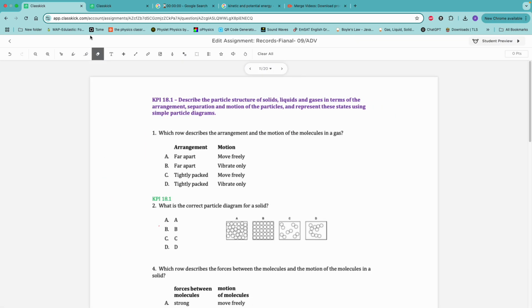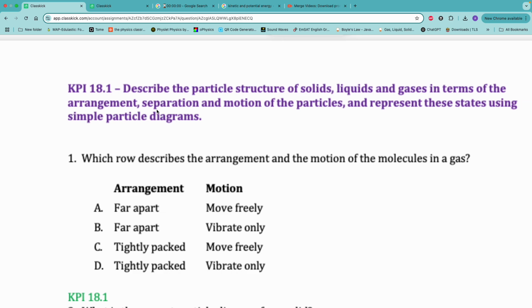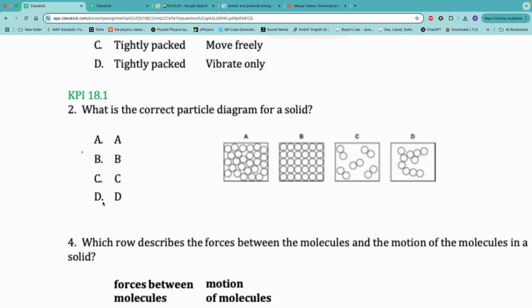Starting with question 1 here. Which law describes the arrangement and the motion of molecules in gas? So gas, which means free motion, and the arrangement are far away from each other. So the option that matches the description is A. Going to, what is the correct particle diagram for solid? We know that solids are very close to each other, tiny spaces between particles, so obviously B.